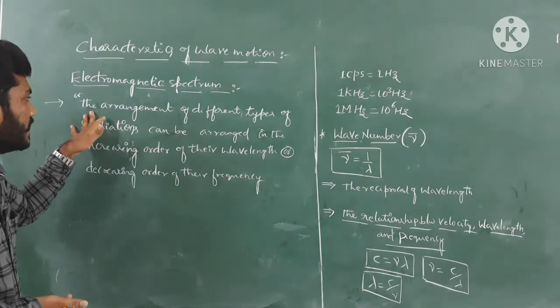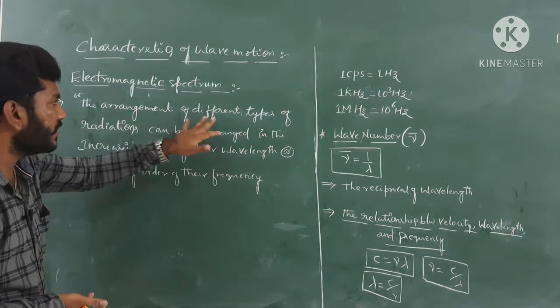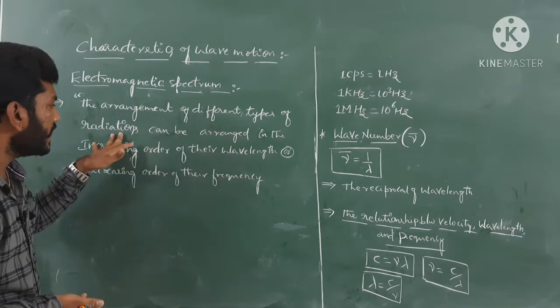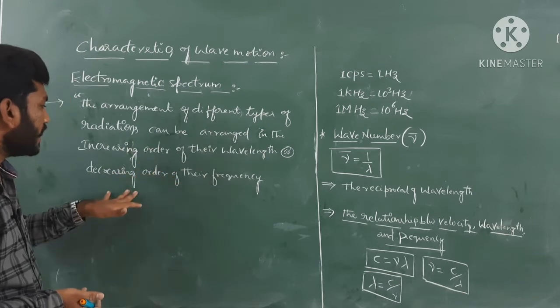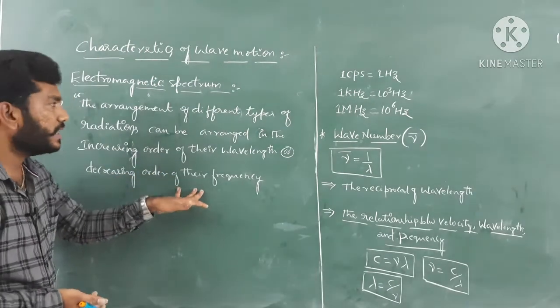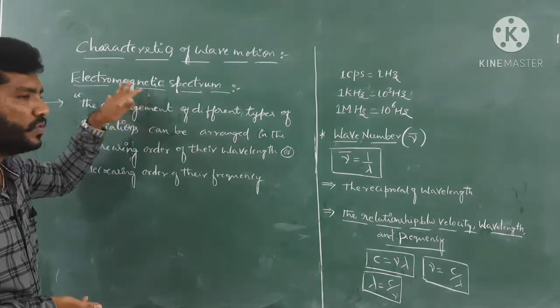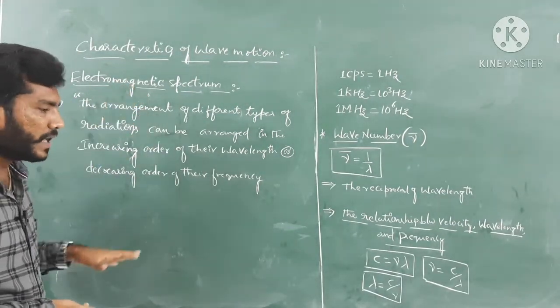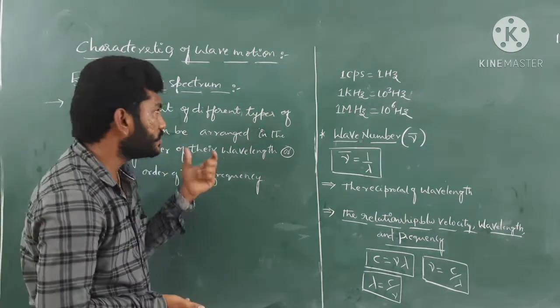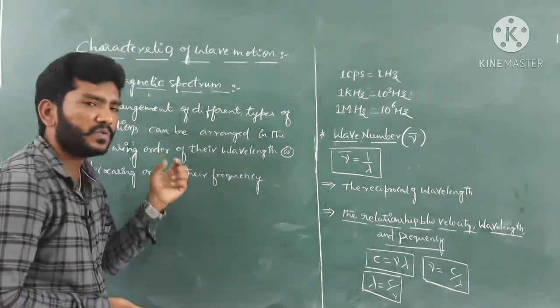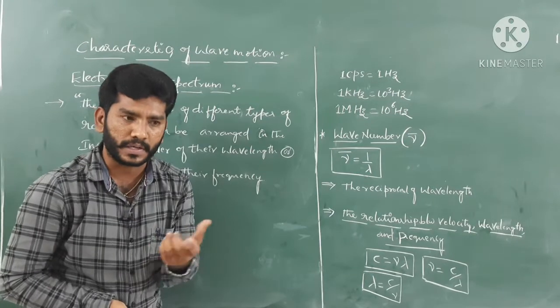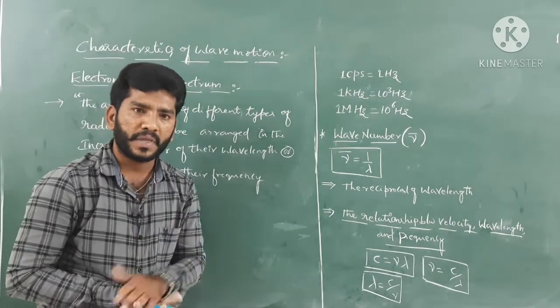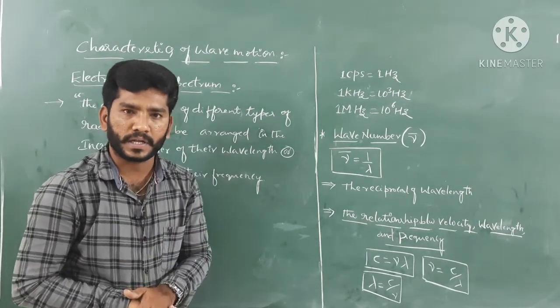It is the process of arrangement of different types of radiations in increasing order of their wavelength or decreasing order of their frequency, and that we call the electromagnetic spectrum, guys. Very simple thing. Okay, and guys, I'll tell you one thing: regarding the electromagnetic spectrum, there is one picture in your textbook, you just go and analyze that particular picture.